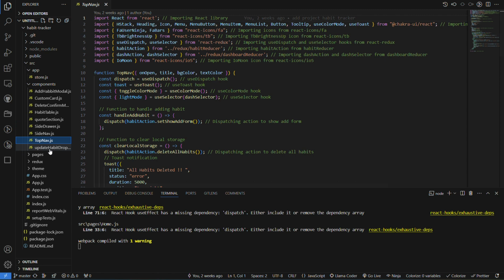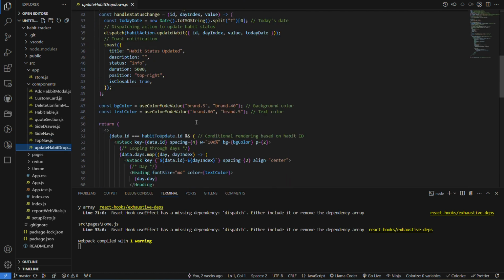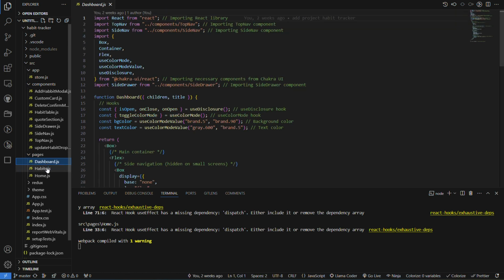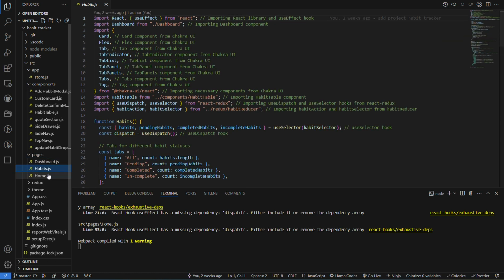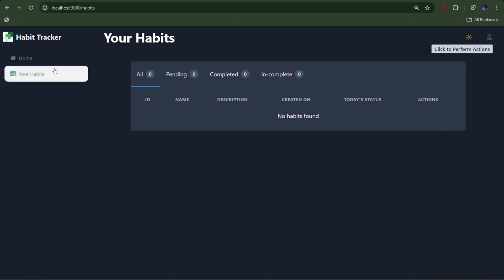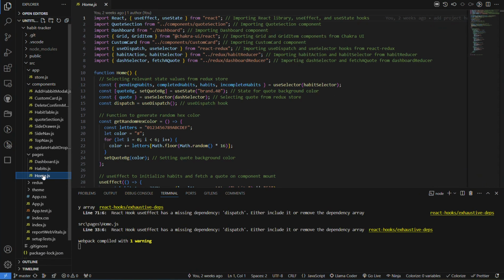Then we have the top nav section, and then we have the update habit drop down. In the pages, I have the dashboard page, the habit page, and the home page. The home page is basically the center section of the dashboard, as you see here. So that was all about my project. Thank you so much.